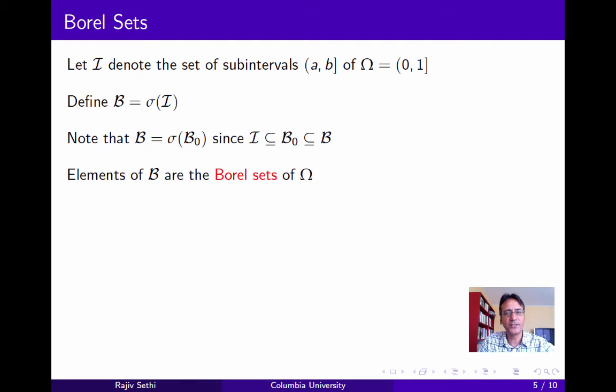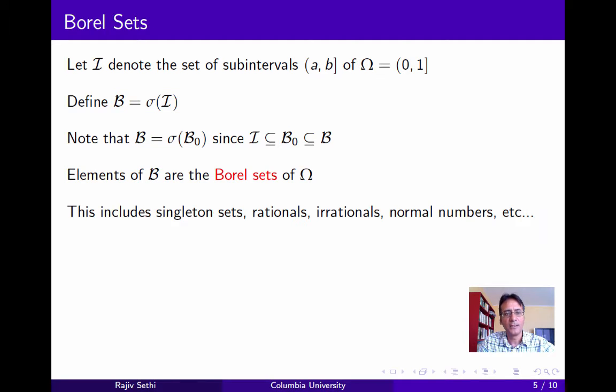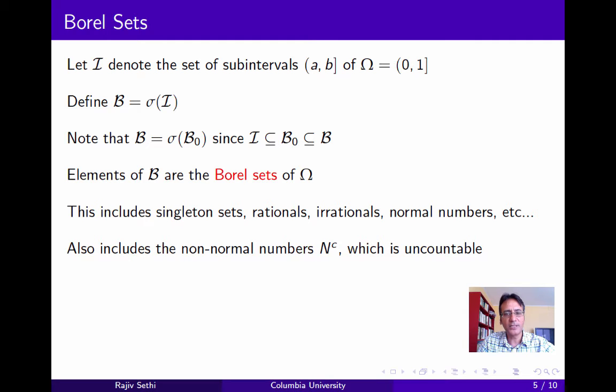Now the elements of B are referred to as the Borel sets of omega. Now you should verify that this contains the singleton sets, since these can be obtained as the countable intersection of intervals. It includes the rationals, which can be obtained as the countable union of singleton sets. It contains the irrationals, which is the complement of the rationals. And it can be shown that it also contains the normal numbers, which we defined in the last segment. Now recall that the normal numbers are elements of omega whose binary expansion has the same frequency of ones and zeros. Now the Borel algebra also includes the set of non-normal numbers, which is an uncountable set.